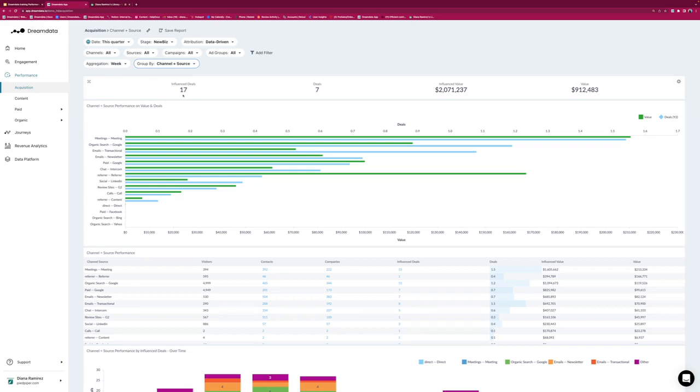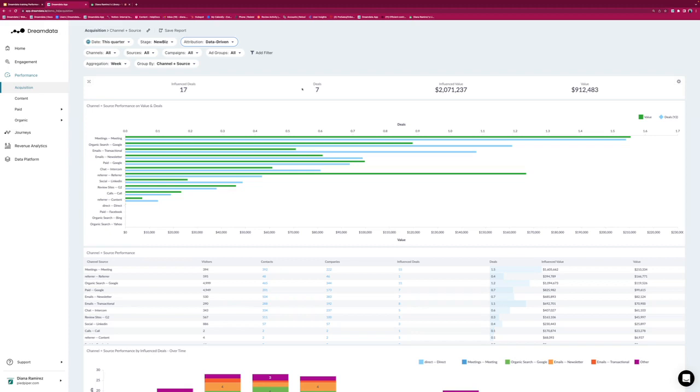That brings us to the next point, which is here. We're seeing an amount of 17 influenced deals, and then we're seeing 7 deals. Now, what should I believe? Is it influenced deals or deals that we care about? It is influenced deals. Why is it influenced deals? Because the deals will be changing depending on the attribution model. We are applying data-driven at the moment, but if we applied, for example, W-shaped or U-shaped, deals will probably be shown as a fraction. First and last touch will always show a round number. So the number of deals changes based on the attribution model.